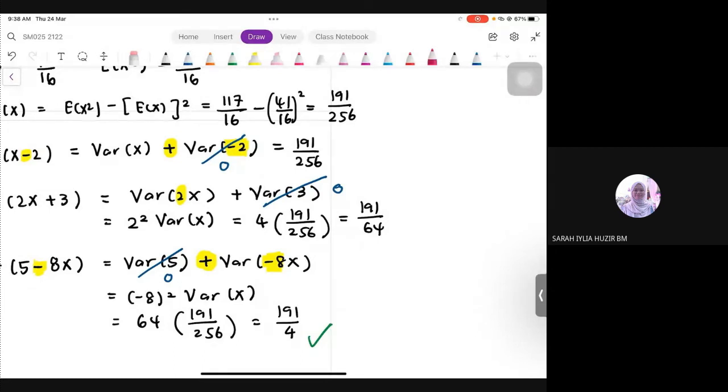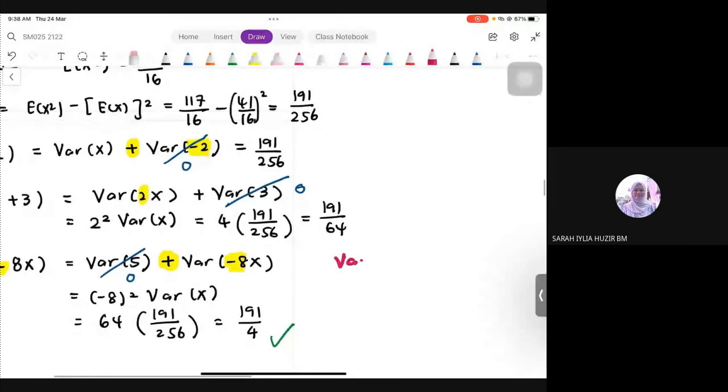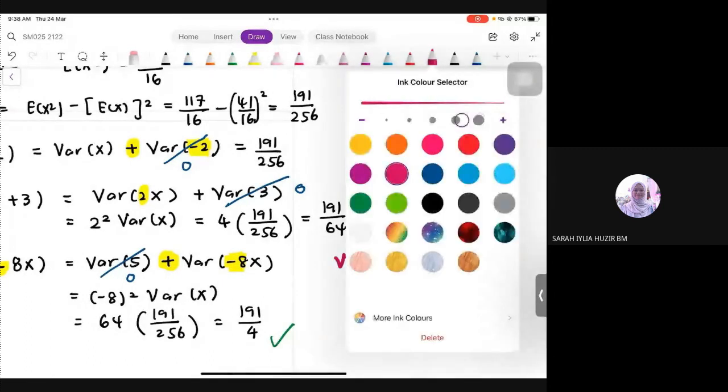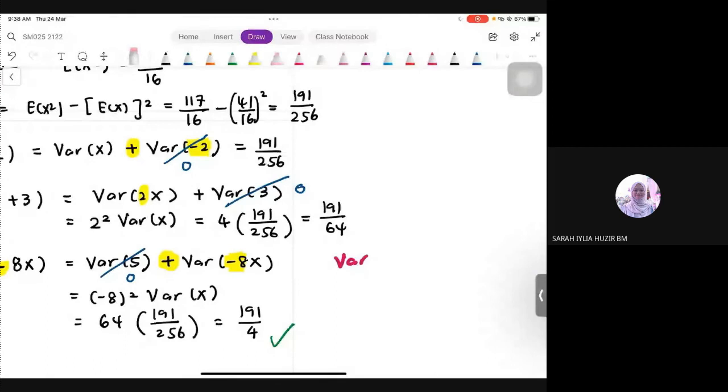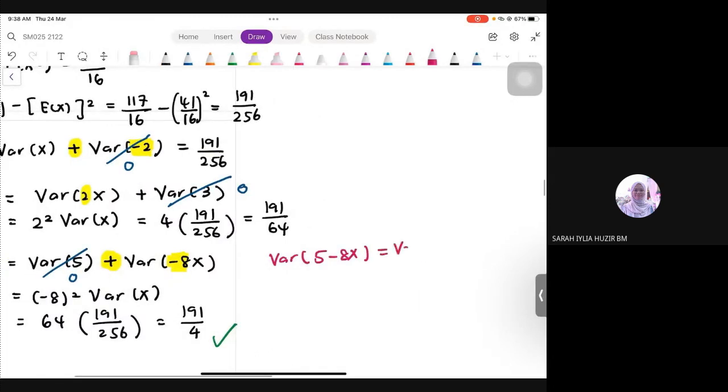Penat kira. Okay. Variance. Alamak. Sekejap. Sebentar saya adjust pen. Okay. Variance of 5 minus 8x, atau awak pergi buka jadi variance of 5. Awak tak tukar plus, awak tukar jadi maintain minus je sebab soalan minus.